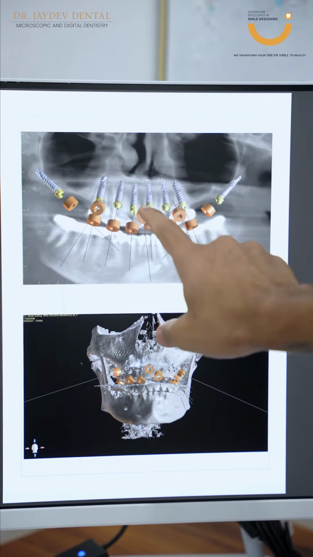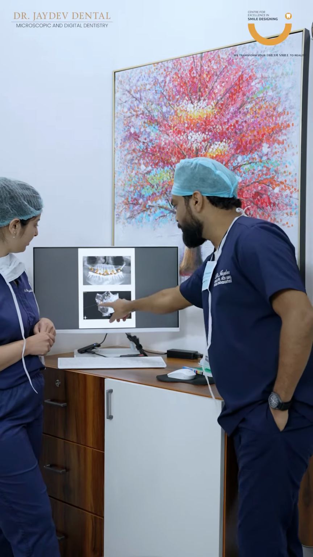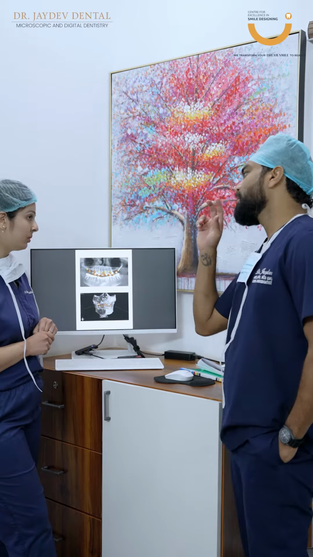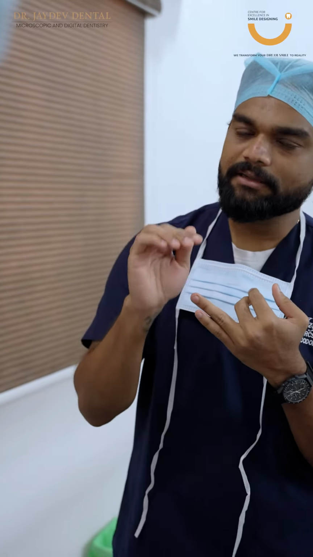Good. The precision of this particular case will be very good if you are using the 3D models and the digital technology to develop a guide. First we'll take a digital scan of the patient, point number 1, and after that we will get a 3D printed maxillary jaw. Okay.